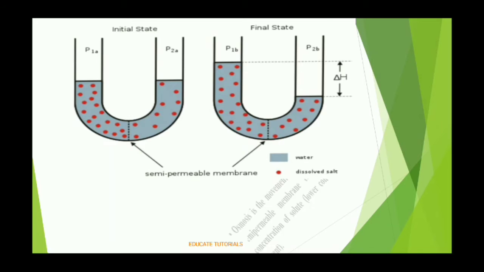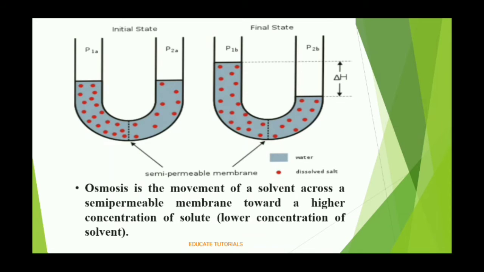So in this picture we can say that osmosis is the movement of solvent across a semi-permeable membrane toward a higher concentration of solute. As we see, in the initial state the higher concentration of solute is on the left-hand side, so the solvent moves towards the left-hand side because the solute has a higher concentration there, that is P1A.